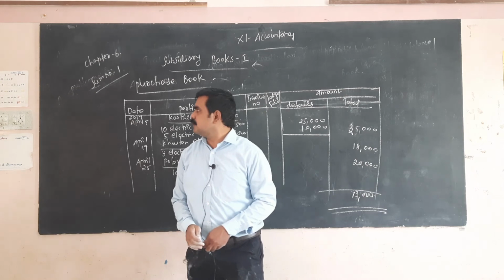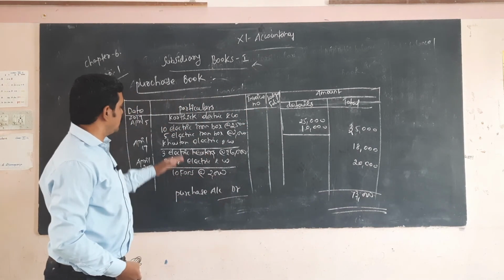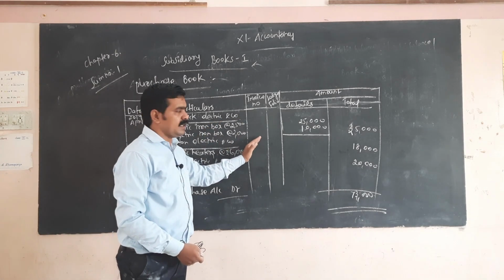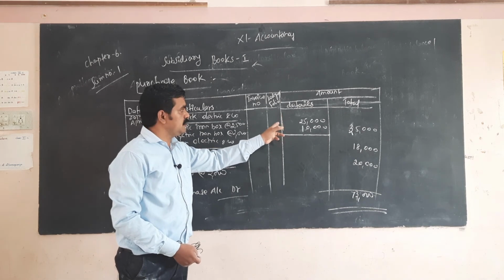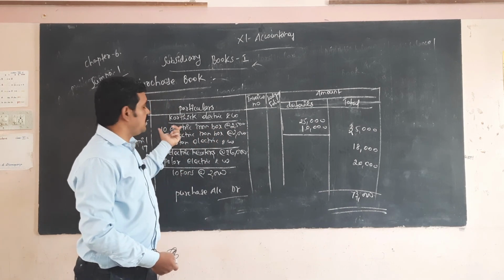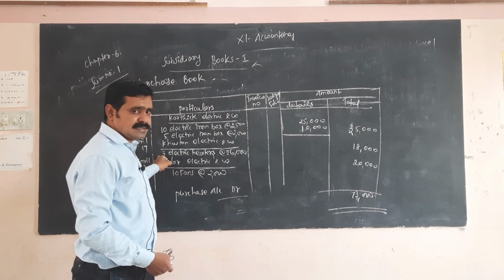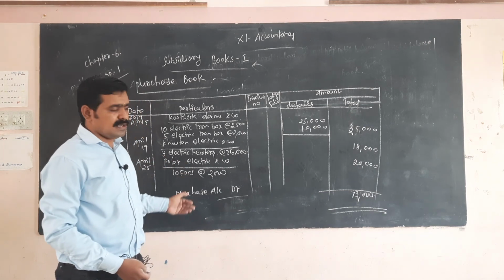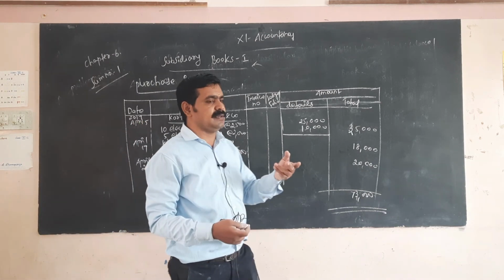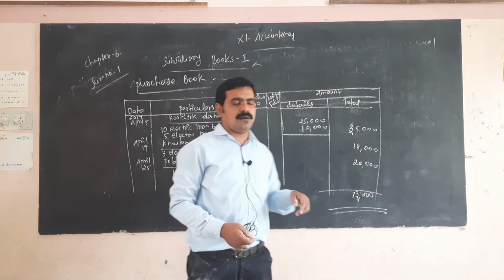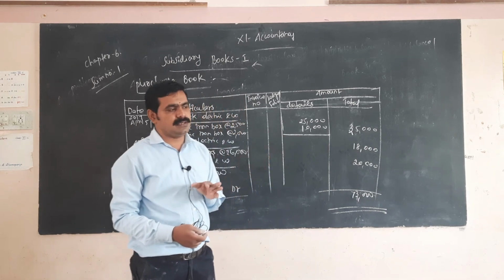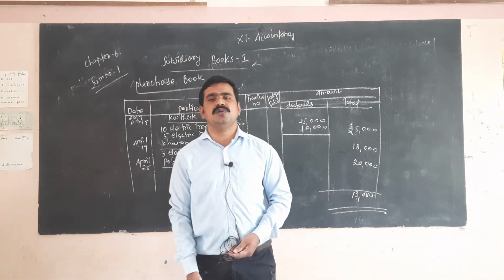Do you follow what I am saying? First you have to mention the date, then the particulars, listing all the particulars of your transactions in the purchase book. Mention your invoice number and the ledger folio; the amounts are divided into details and total. List out the totals for the first transaction, then the second, then the third. In case you purchase 2 items from the same company, you have to calculate the amount and mention it on the details side. That is a very important thing. I hope you understand this problem well.